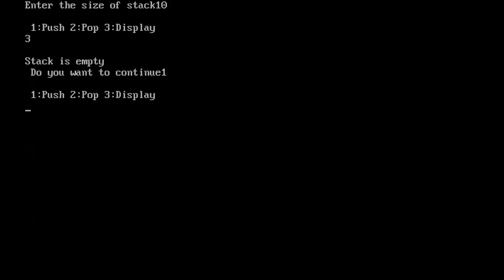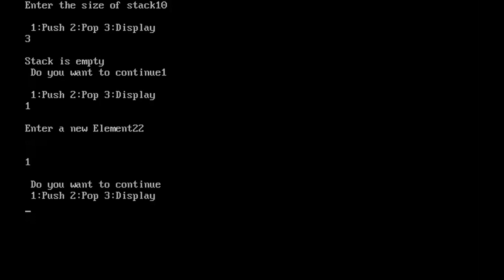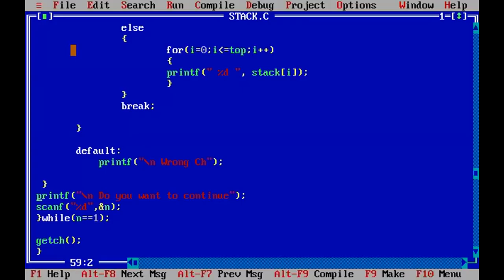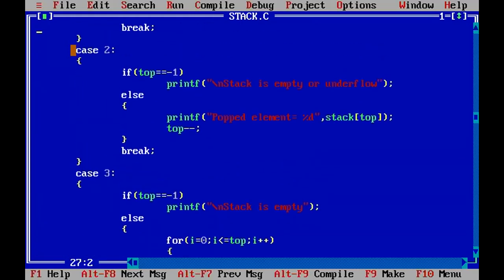Right. Now suppose I want to perform the push operation. I have pressed 1. Enter the new element. So I have inserted 2020. Now why are 2 values required? Now, do you want to continue? Yes. Now here I have entered any other value except 1. See what happens if I enter some value other than 1. The program is exiting. Now let me check here.